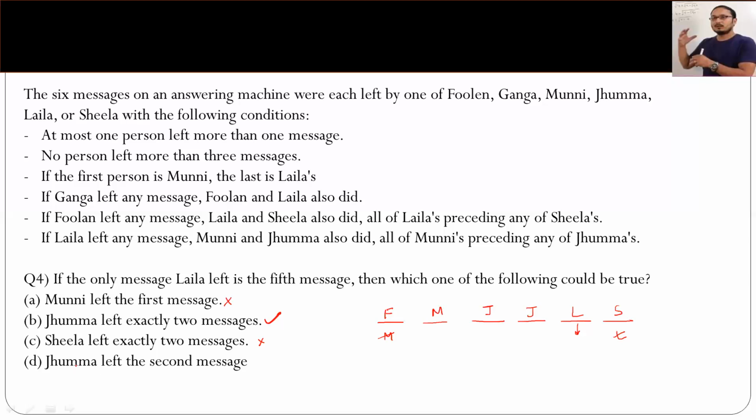And if I take into this condition that Jhumma left the second message, as per the last one, all of Munni should precede Jhumma. So Munni has to come at the first place, which is again not possible. So maybe you don't have to check this out. We have done it for you. So we could have directly marked the answer as B.